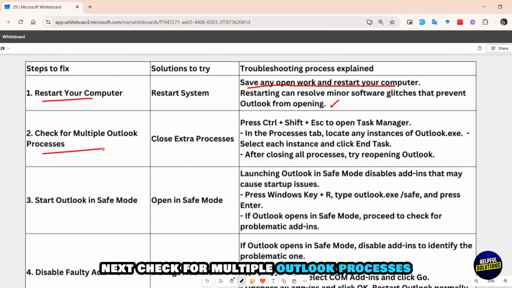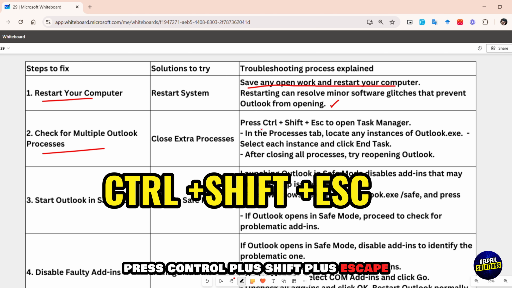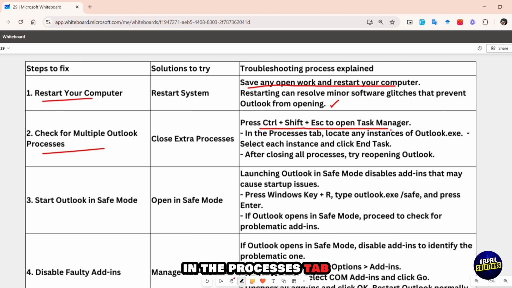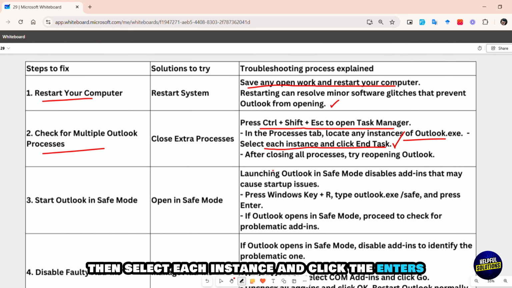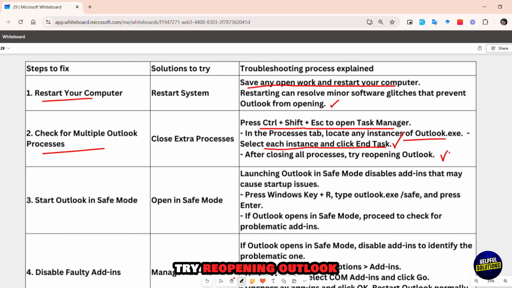Next, check for multiple Outlook processes. Press Ctrl plus Shift plus Escape to open Task Manager. In the Processes tab, locate any instances of Outlook.exe. Then select each instance and click End Task. After closing all processes, try reopening Outlook.